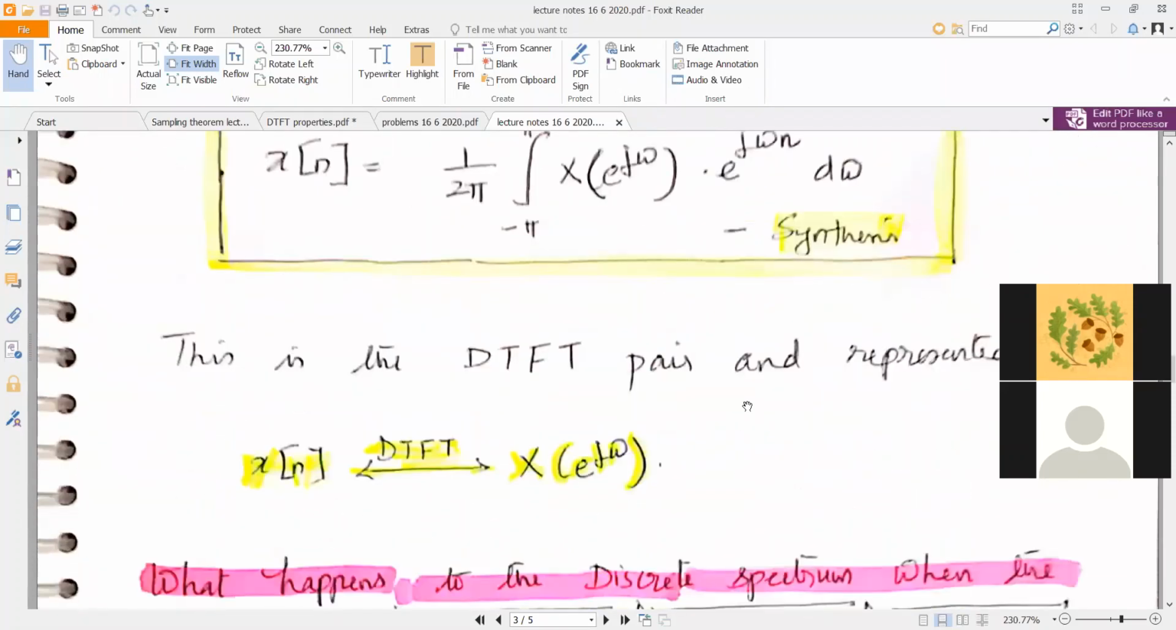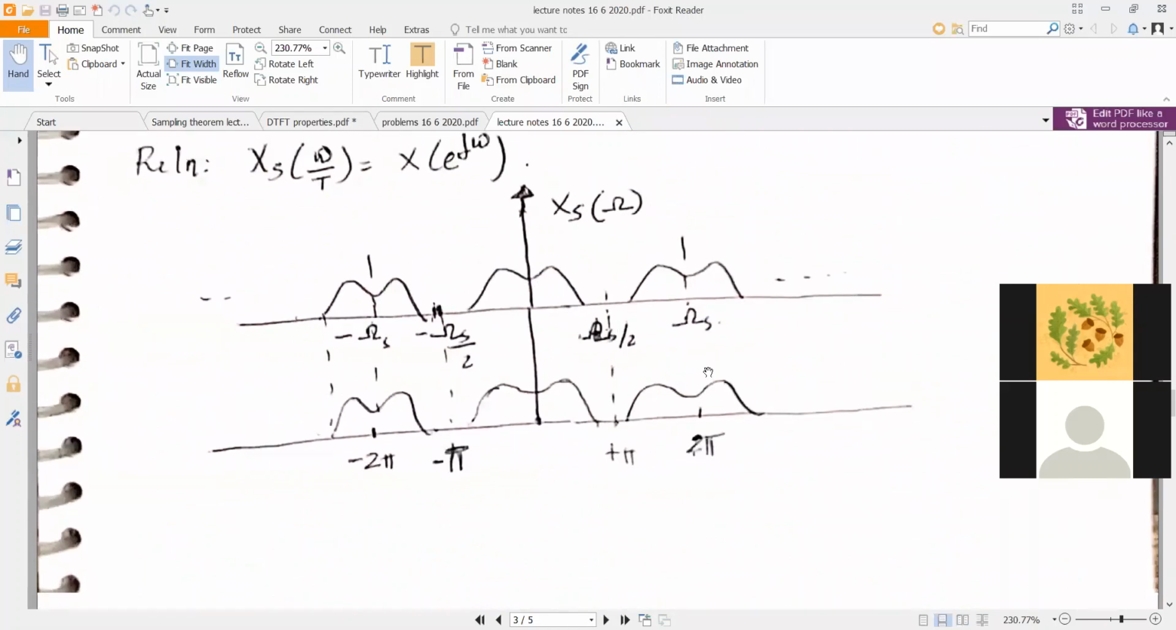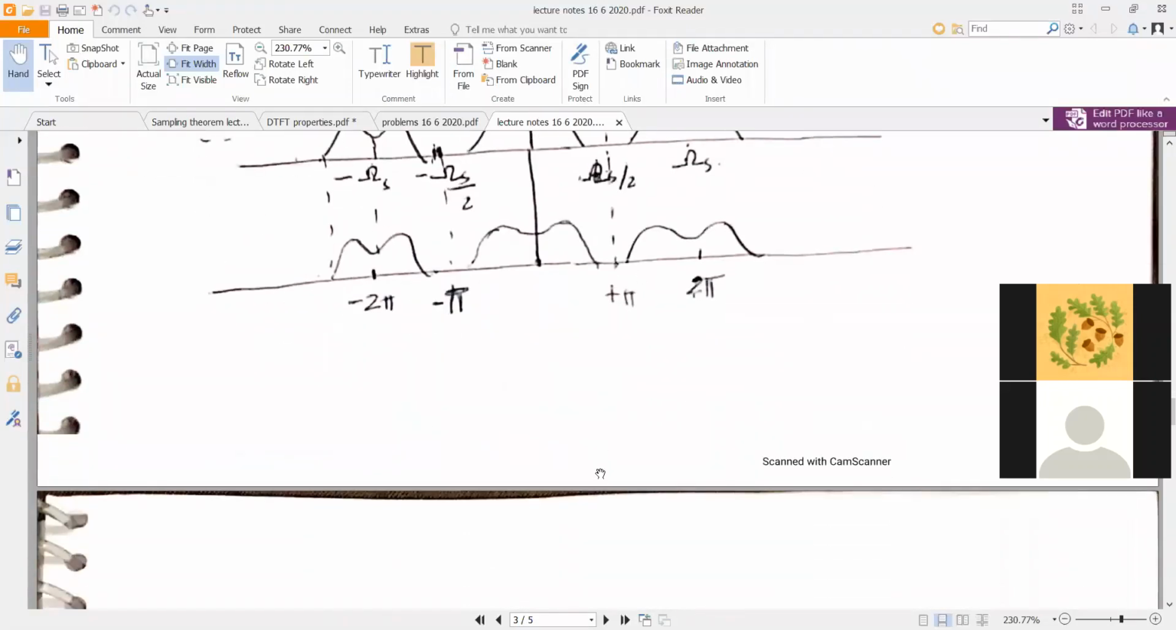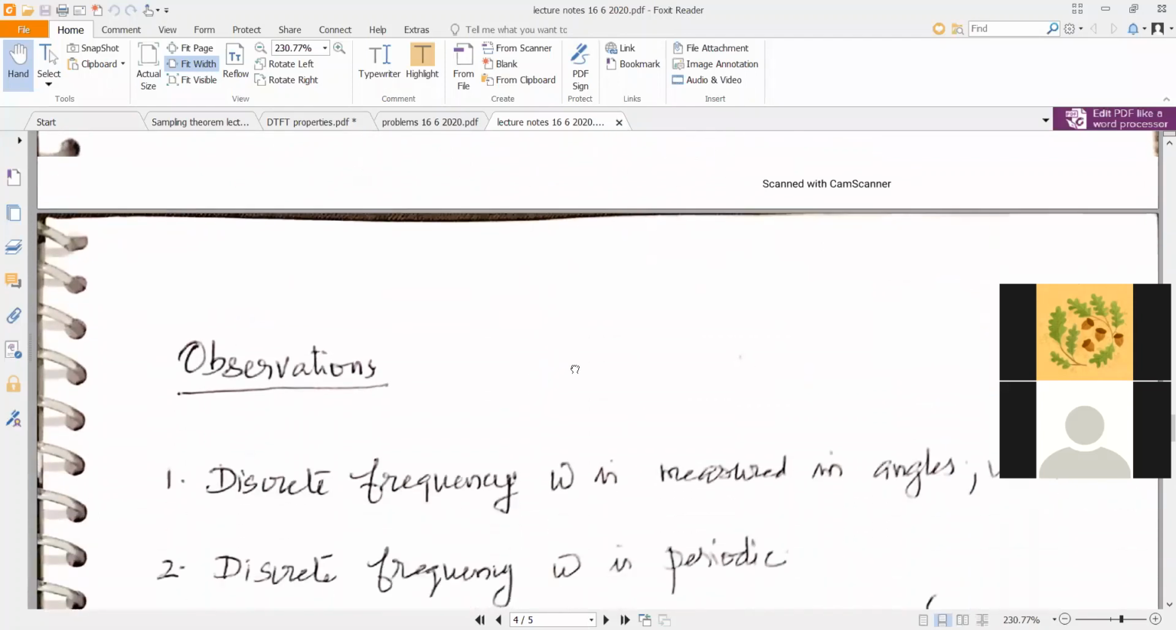Is that clear? So the spectrum will be marked like this if you are marking the discrete frequency here. Instead of omega s, you will have 2 pi. Instead of omega s by 2, you will have pi. Minus omega s by 2 will be minus pi. Minus omega s will be minus 2 pi. This is an angle, whereas capital omega is measured in radians per second and small omega is measured in radians. So 2 pi corresponds to your sampling frequency, and pi corresponds to half the sampling frequency. That's a very important result. Now we have to make certain important observations about this.